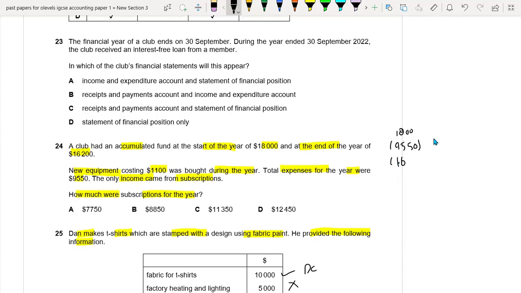Because the start of the year accumulated fund was 18,000, and expenses incurred during the year were 9550, and the accumulated fund at the end of the year is 16,200, whatever amount is left will show us the subscription which we received for the year.